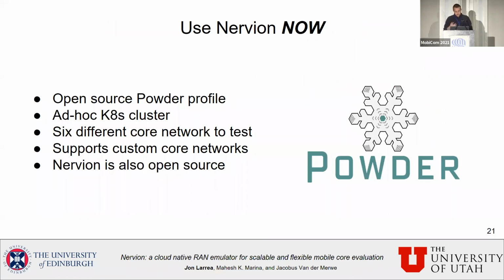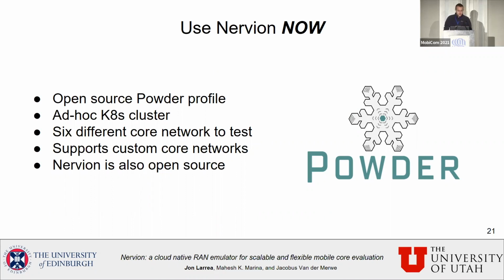Before finishing this talk, I would like to say that Nervion can be used right now in the Powder platform. It's free to use. We have created an open source profile for the Powder platform that allows you to create a Kubernetes cluster. It also allows you to customize your Kubernetes cluster by specifying the number of Kubernetes nodes that you want in your cluster and the size of each node. And then on top of that, it instantiates Nervion. This profile comes with 6 different core network implementations that are ready to use with Nervion. However, if you want to test your own core network, it is possible to instantiate an empty machine and deploy it there, or you can modify the profile to include your special setup for your core network.